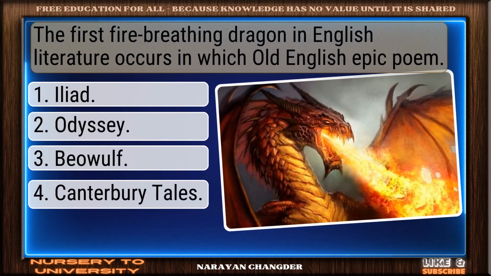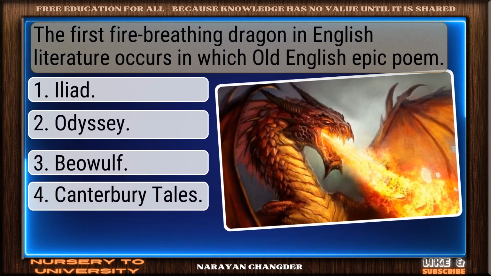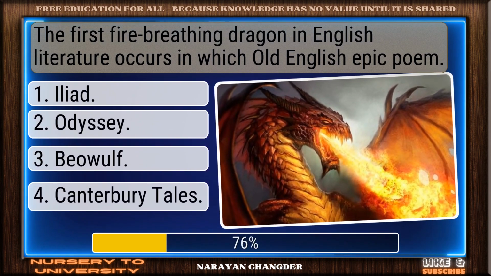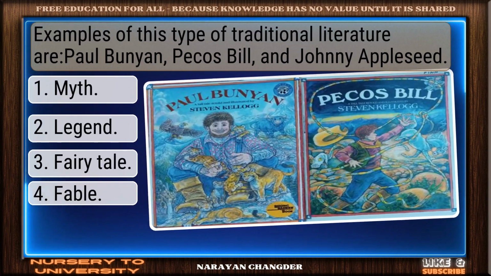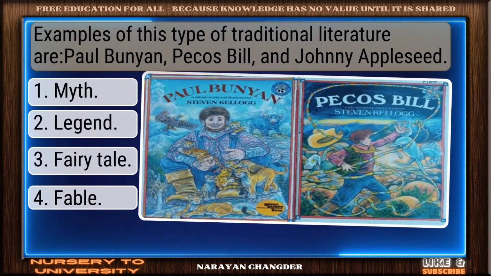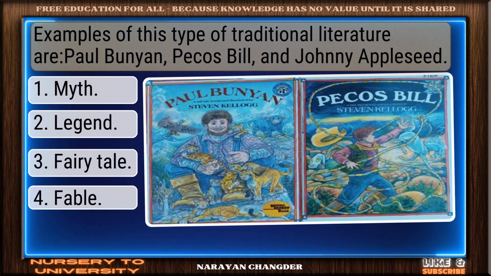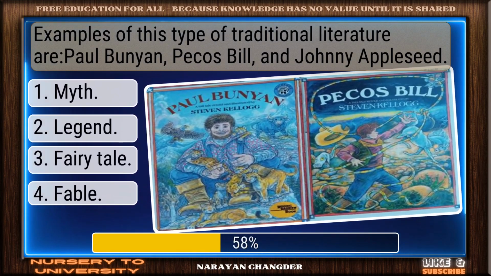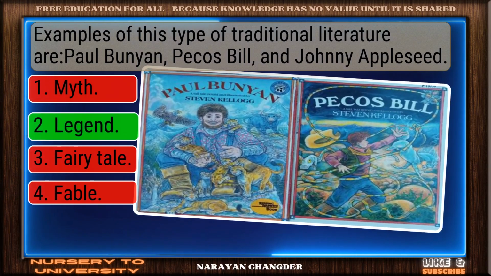The first fire-breathing dragon in English literature occurs in which Old English epic poem? On track. Beowulf is correct. Examples of this type of traditional literature are Paul Bunyan, Pecos Bill, and Johnny Appleseed. Excellent choice. Legend is right.